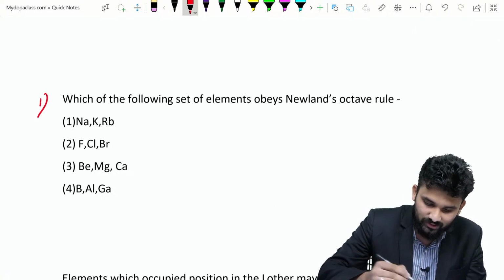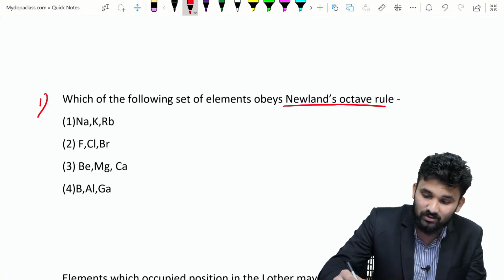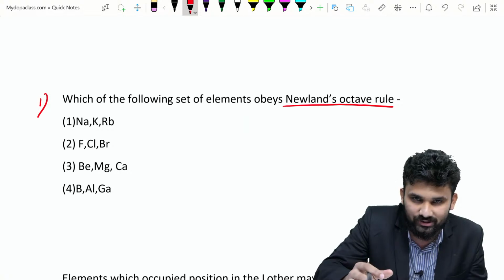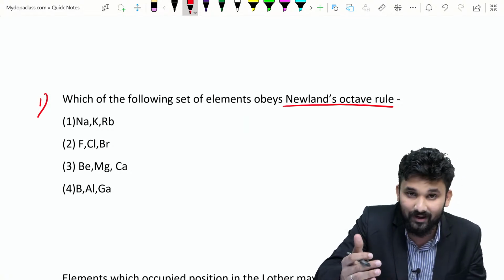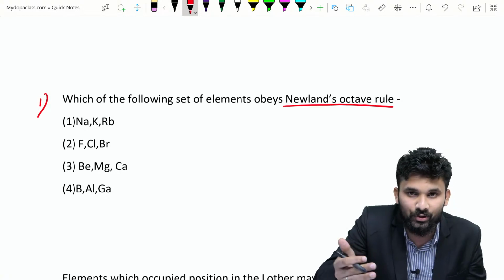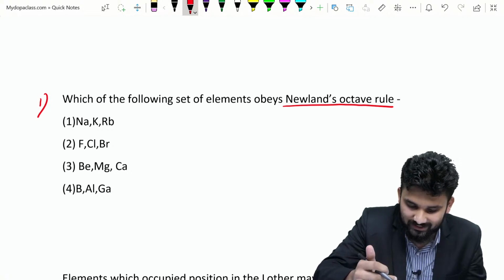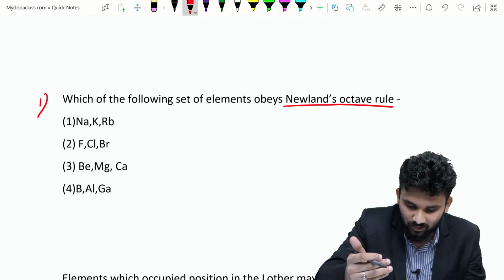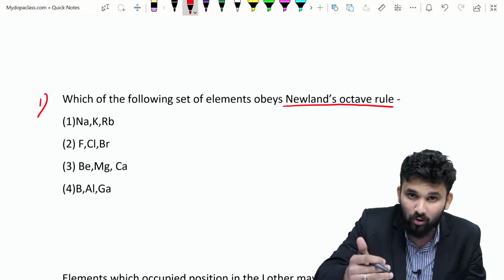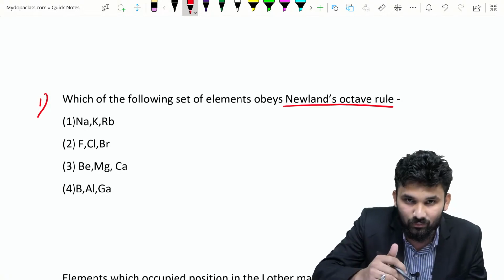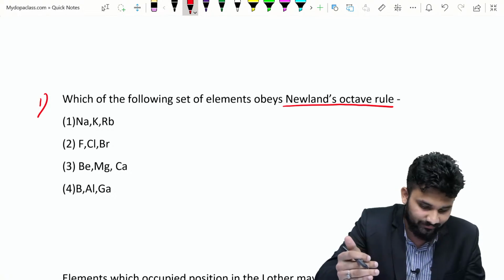This is the first question: which of the following set of elements obeys Newland's octave rule? Here there are four options: sodium, potassium, rubidium; fluorine, chlorine, bromine; beryllium, magnesium, calcium; boron, aluminium and gallium. You can write the answer in your comment box. So what is the option?